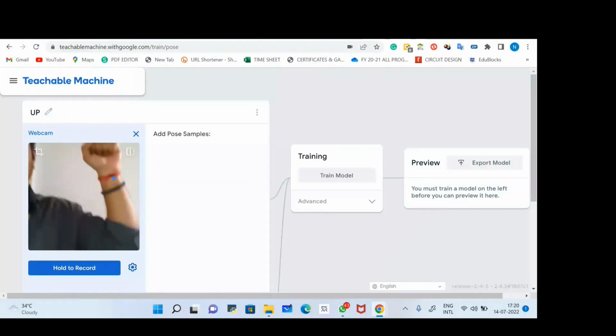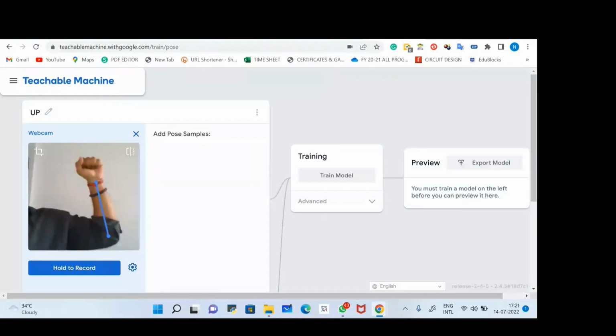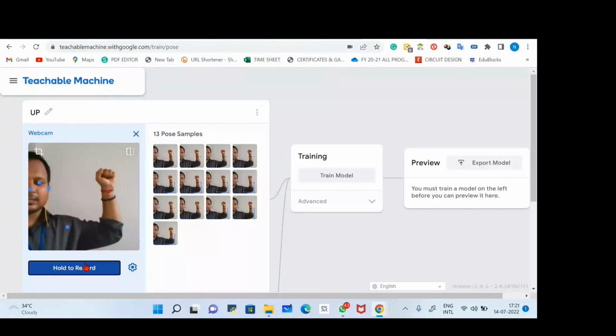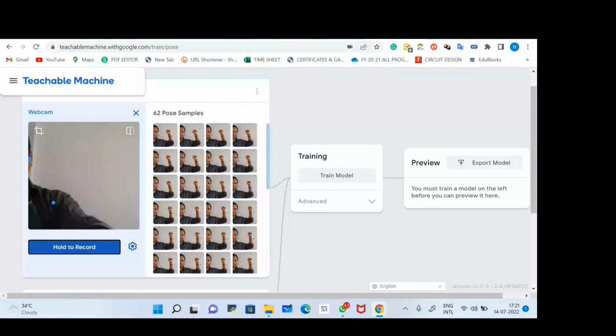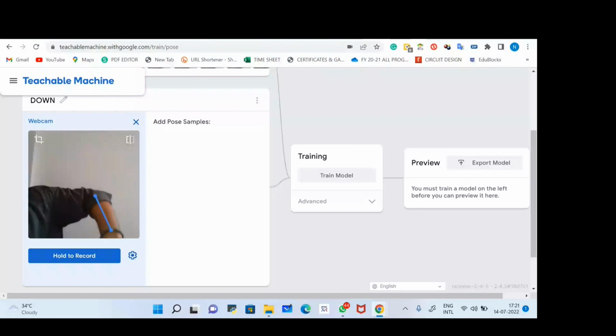Just a second. So this is my up portion. I'll click on hold to record. I think it's taking a lot of time. Okay, so I'll click on the hold to record button and it's detecting like this. Now again we'll go this side. I'll open the add button like this, and I'll show you my pose like this.